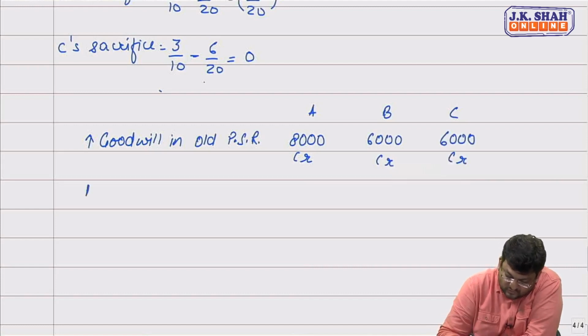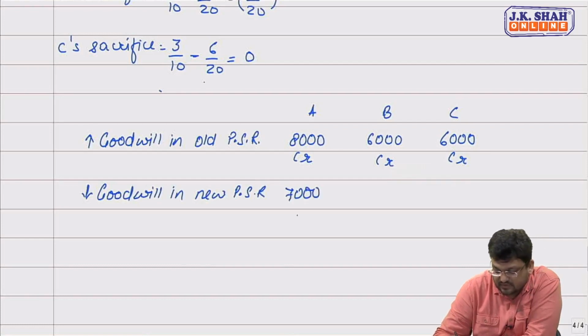And then we'll write off the full value of goodwill in their new ratio. Full value of goodwill will be written off in their new ratio. That comes to 7,000, 7,000, 6,000.